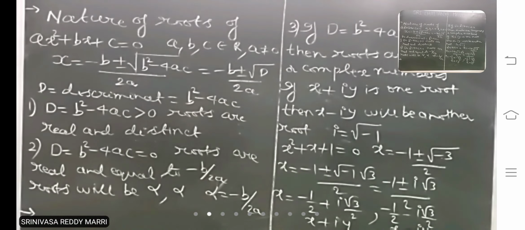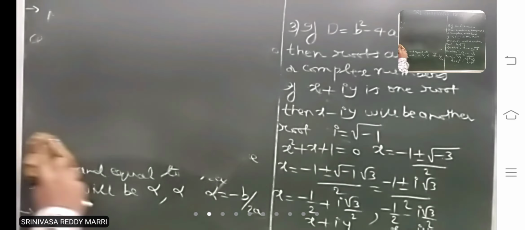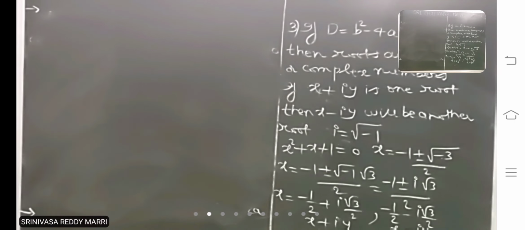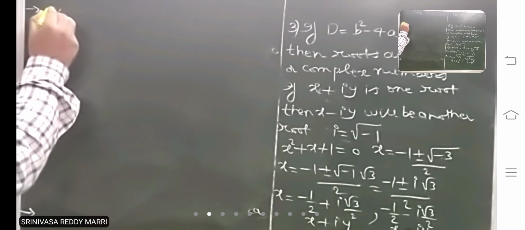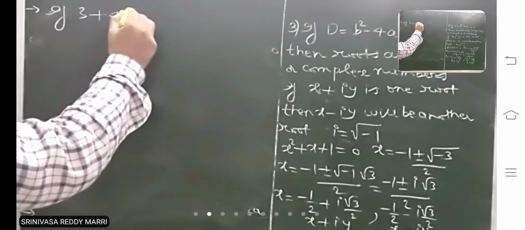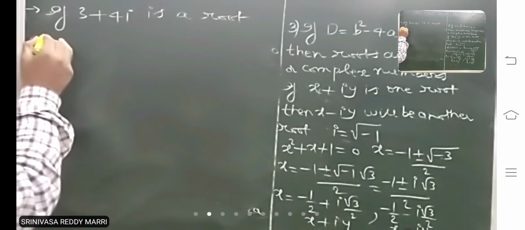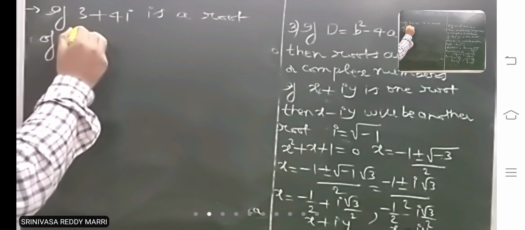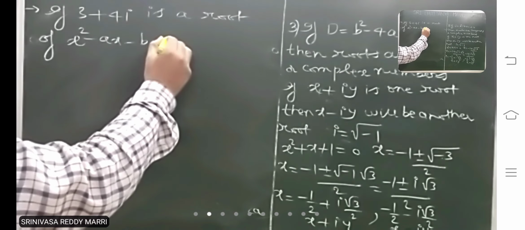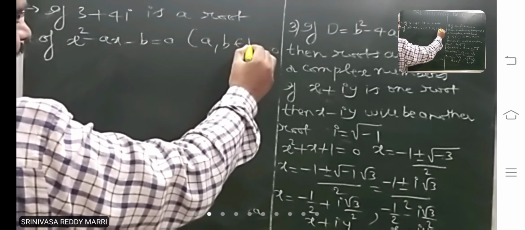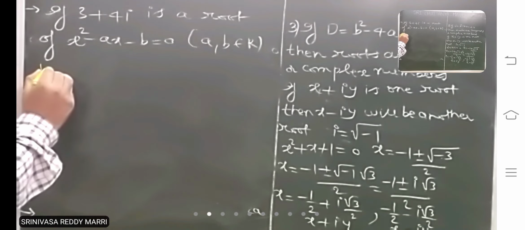Look at next. Take one simple example. If 3 plus 4i is a root of x square minus ax minus b equal to 0, where a, b are real numbers, find a, b.